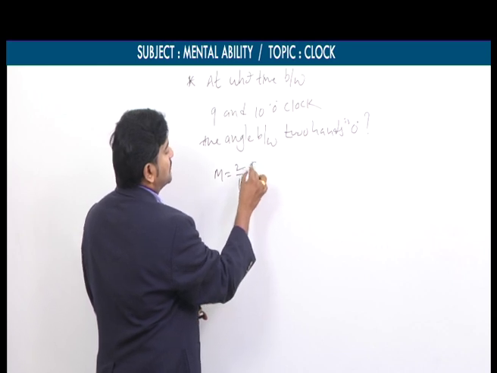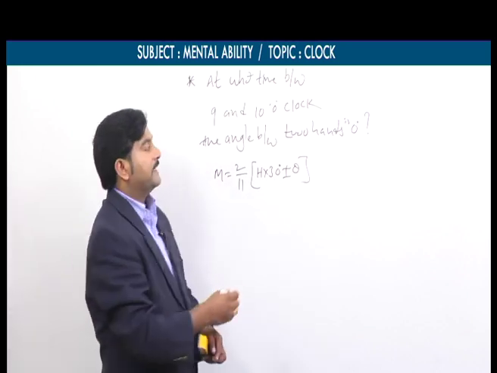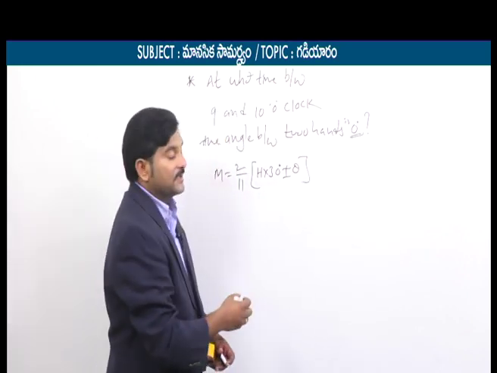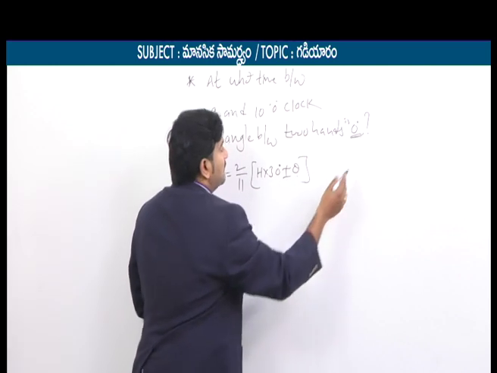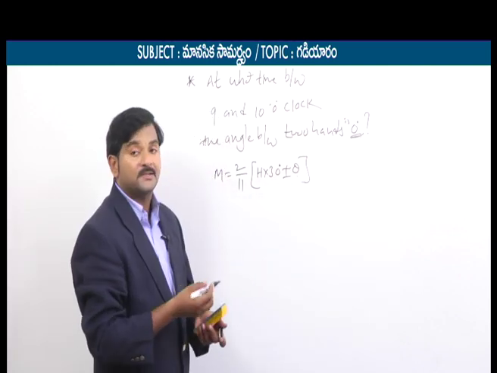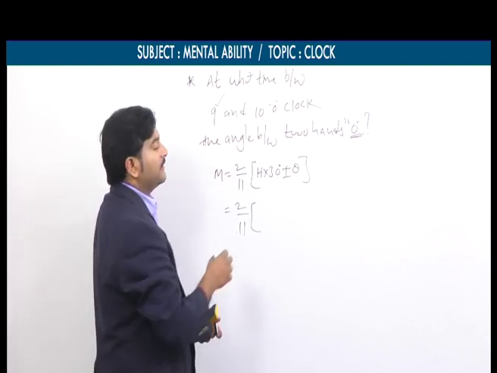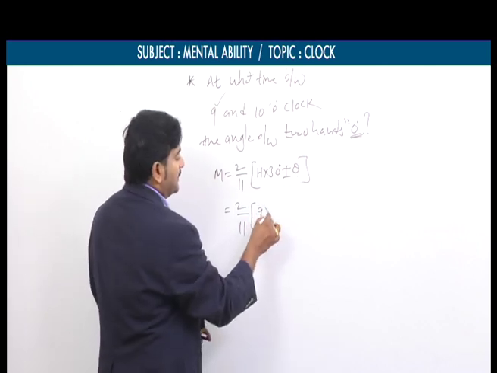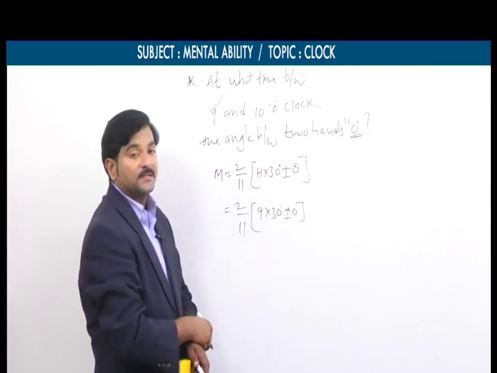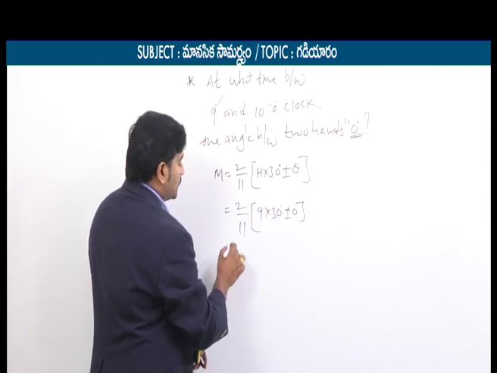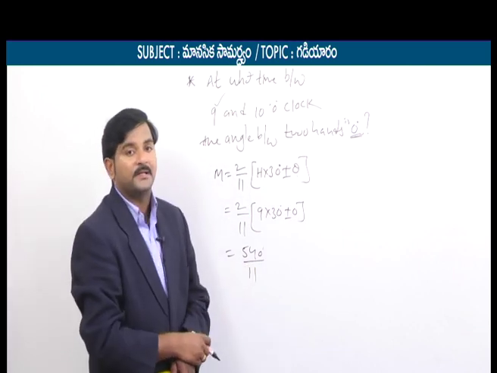The formula is m equals 2 by 11 into h into 30 plus or minus theta. Since he directly mentioned 0 degrees, here we can take theta equal to 0, no issue. Coincide might leave us in a dilemma, but he only mentioned at what time between 9 and 10 the angle between the two hands is 0 degrees, so we can take theta equal to 0. 2 by 11 into h. What is our starting hour here? Starting hour is equal to 9. That's why 9 into 30 plus or minus 0. 9 into 30 means 270. 270 into 2 means 540. So 540 by 11 minutes. It's not degrees, it's minutes.